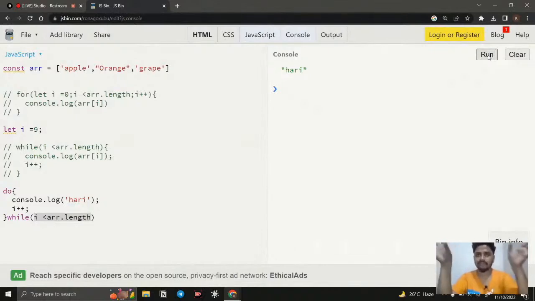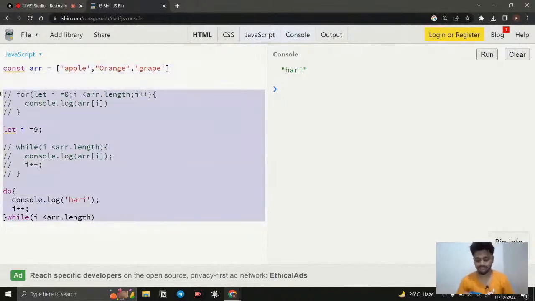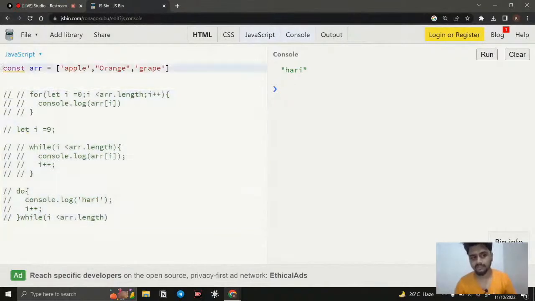In some cases, for example, we have an application where I need to access the user first, and after 5 minutes I need to run the loop and give a notification like that. Then you can check the condition, like if the user has signed up or not, or logged in or not. Okay, right now don't confuse yourself, you can just understand the flow. This is going to be 1, this is going to be 2, and this is going to be 3. So these are the three loops that are available to work with loops. Not only with arrays: iterating an array is one of the functionalities of loops, but loops can be used for much more.